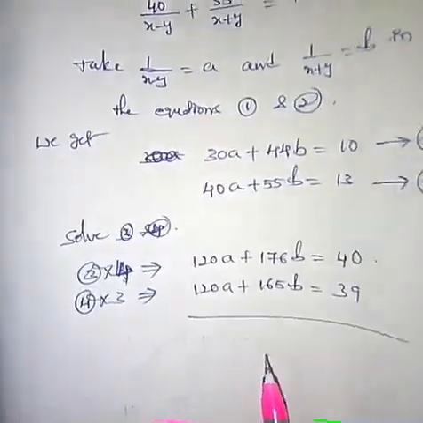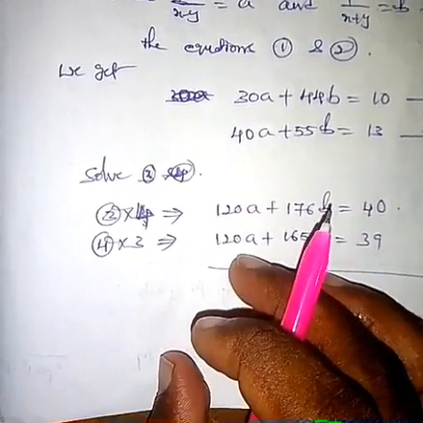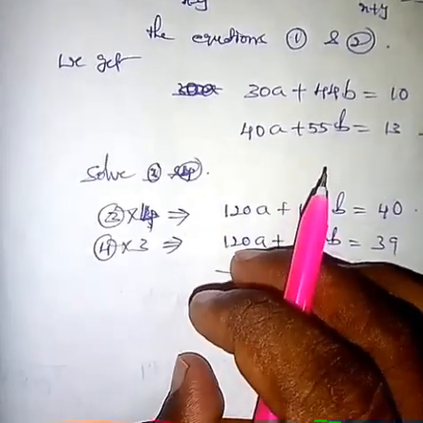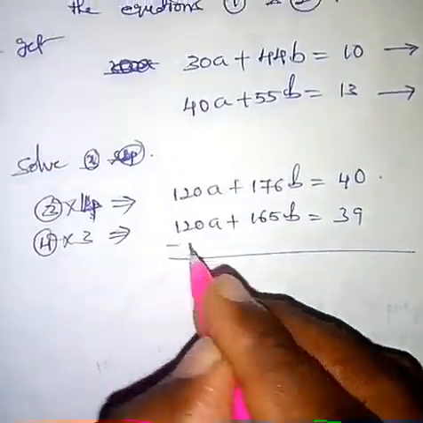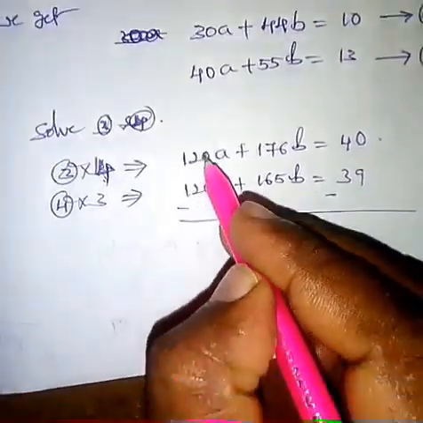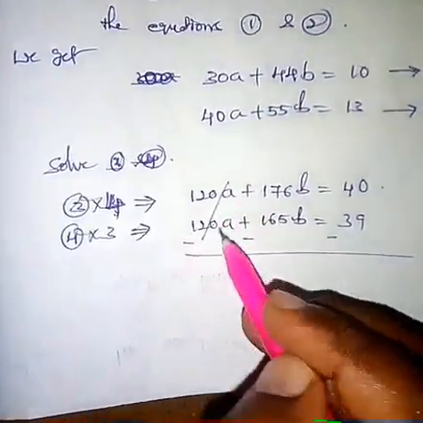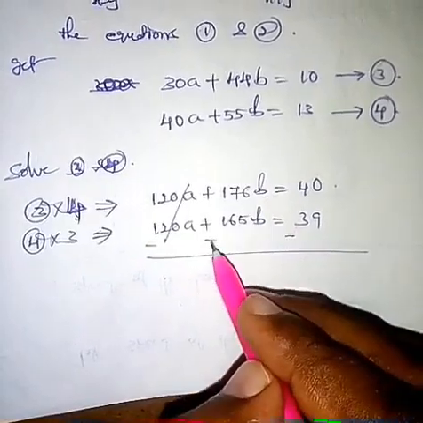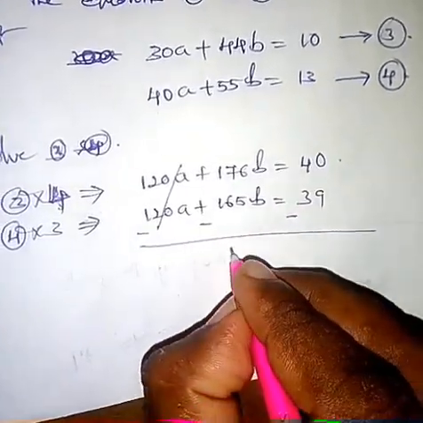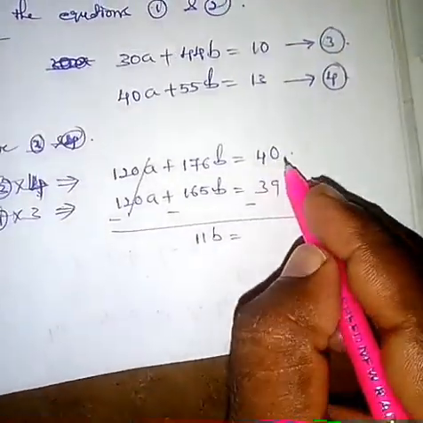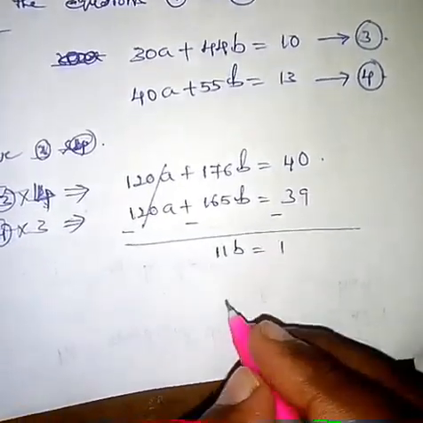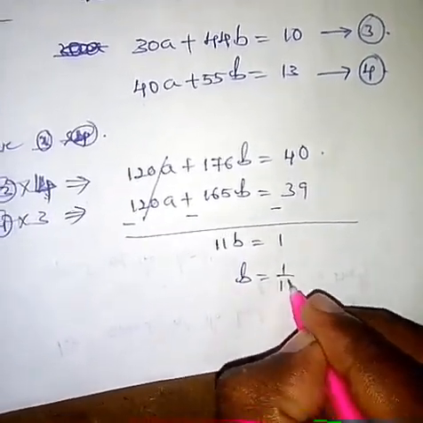Here I wish to eliminate the a coefficients, but these have the same signs, that's why we have to change the second equation's signs. Here plus 120a and minus 120a get cancelled. 176b minus 165b is 11b, and 40 minus 39 equals 1. So b equals 1 by 11.